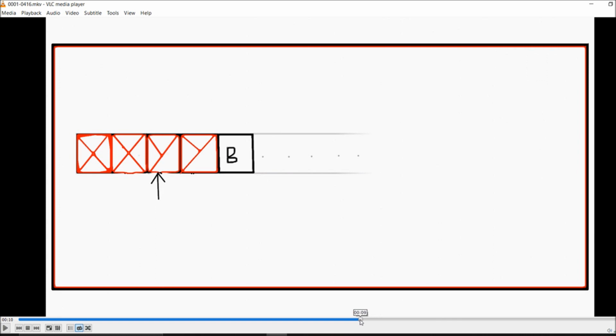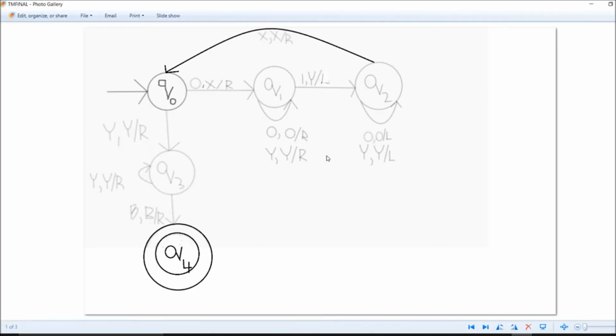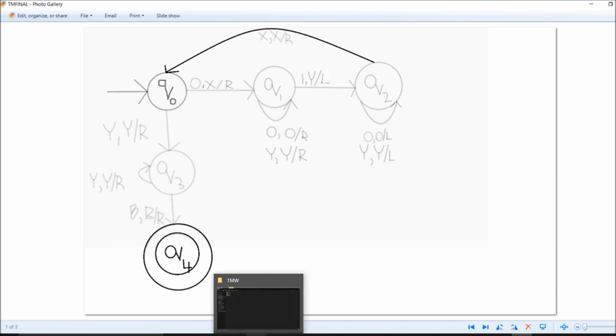So right now if I get y here, what happens, as our transition diagram said, if I get y, then I'll keep y itself and move to the right. And if I get y 1, what I will do is completely change this stuff to y.